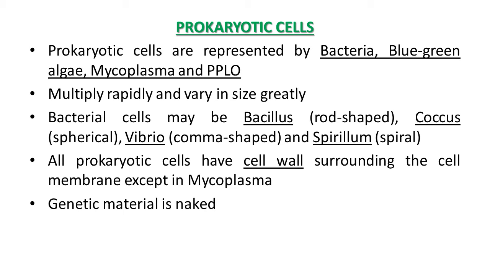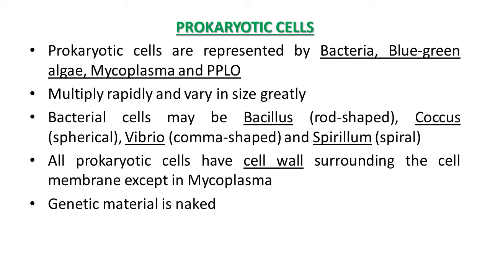In bacterial cells, there are 4 basic shapes. It may be bacillus, which means rod shape. If it is spherical in shape, it is known as coccus. Vibrio is a comma shaped bacteria, and spirillum is spiral shape. So this way it's a primitive cell, the bacterial cell, and it generally shows 4 basic shapes like bacillus, coccus, vibrio and spirillum.